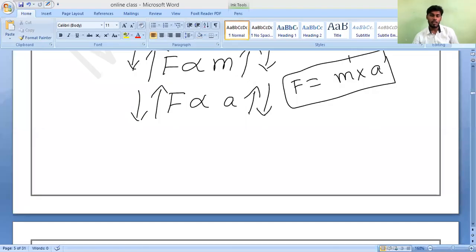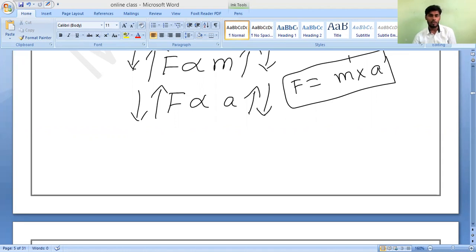So from that I can write it. Newton's second law of motion gives you the relationship between force, mass and acceleration. Is it yes or no? Yes, sir. The mass is always constant. It will give the relationship between force and acceleration. That point you should write it.